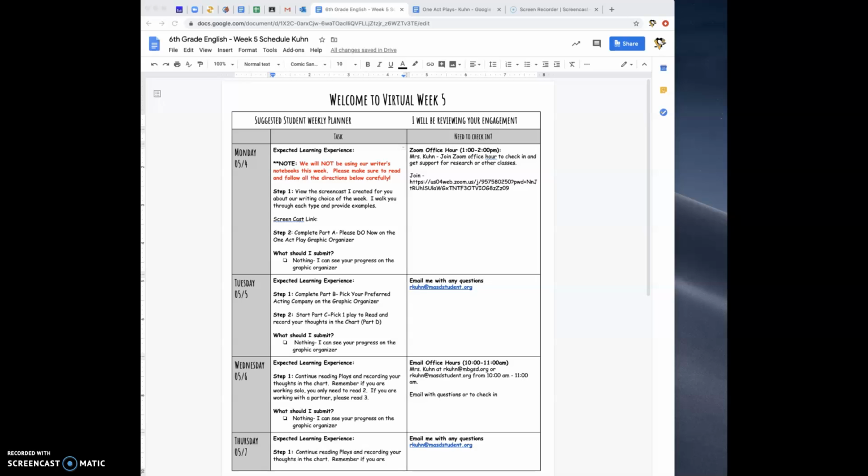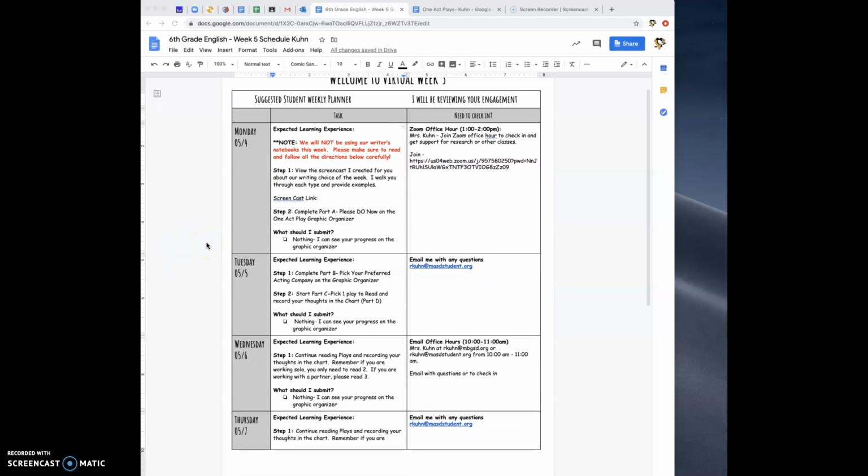So this week looks a little bit different than the past weeks. Please make sure that you are really following the schedule for this week because I have it broken down step by step. So let's look at the schedule for the week. For Monday, I want you to note there in the red, we are not using our writer's notebooks this week. So please make sure you follow the directions carefully.